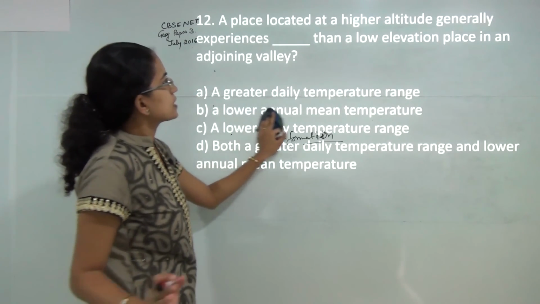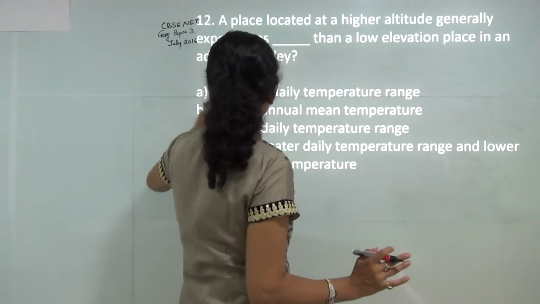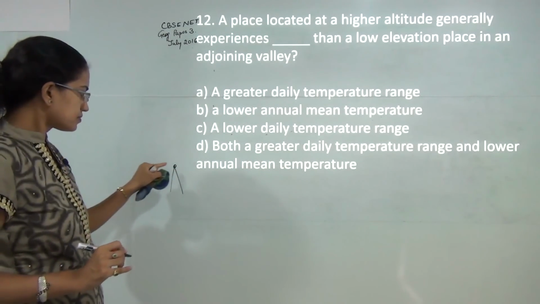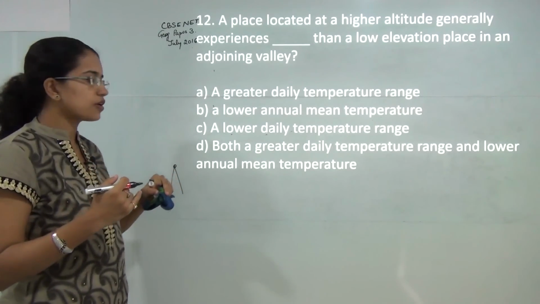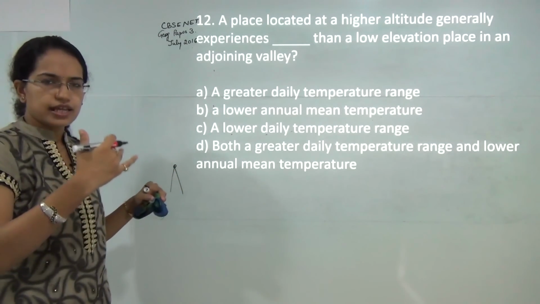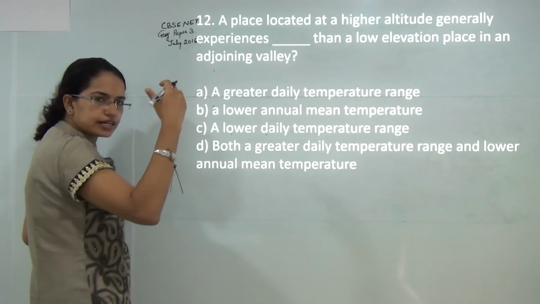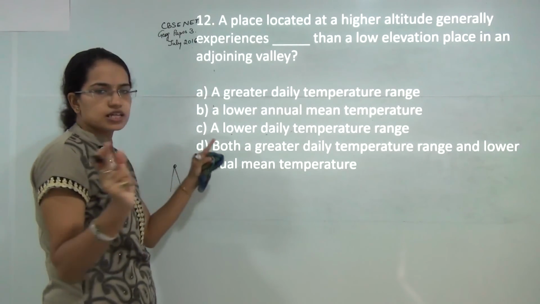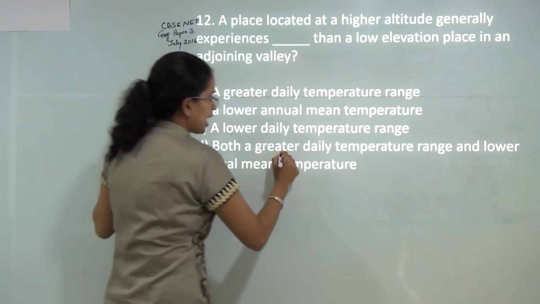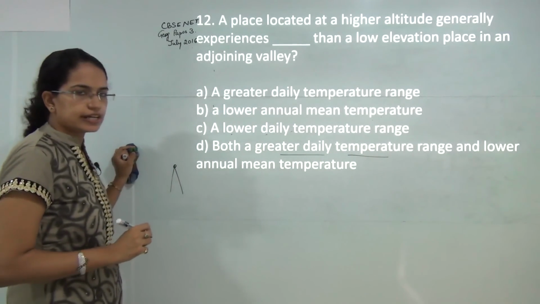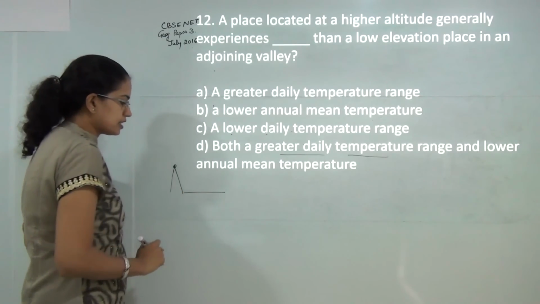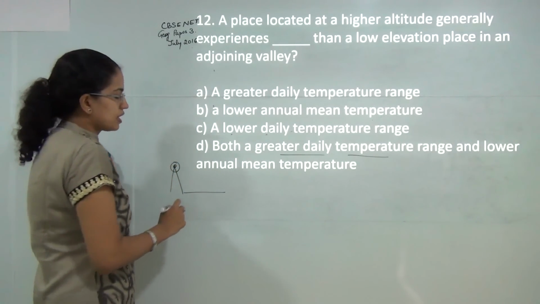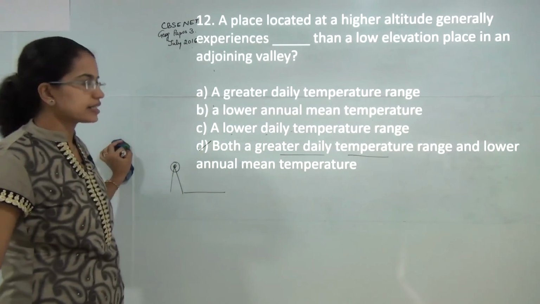Next, a place located at higher altitude would experience, since it is at a greater height, what would happen? During the daytime, it would receive a lot of sunlight. So daytime would be higher temperature, and during the night it would cool rapidly. So the difference or the range of temperature would be highest. So it would have a greater daily range of temperature, that is correct. However, as compared to the lowland here, the annual mean temperature here would be much lower, and therefore D would be the correct answer here.